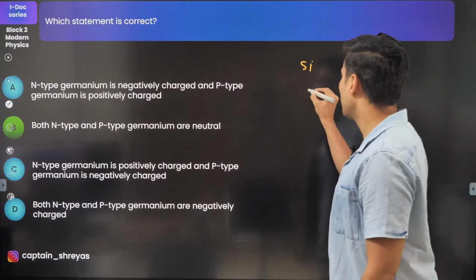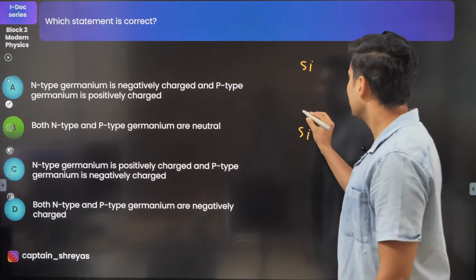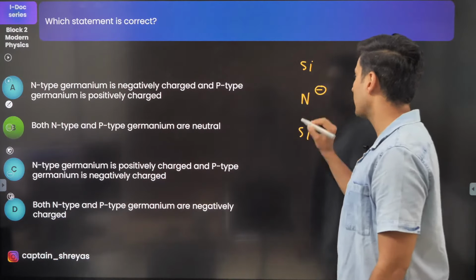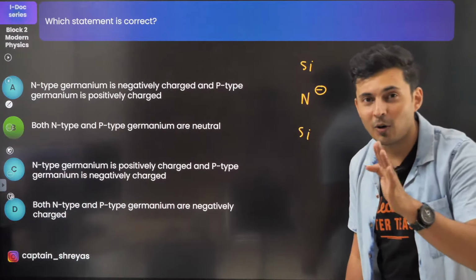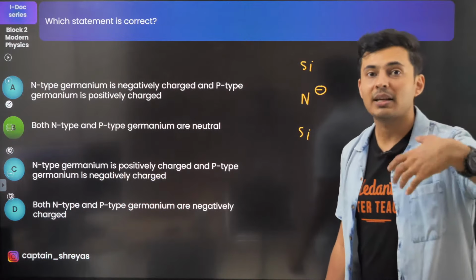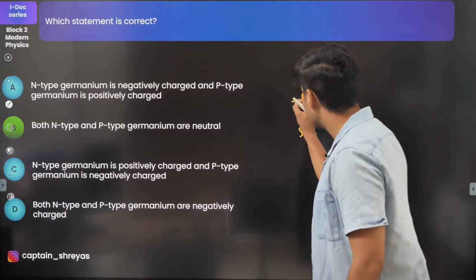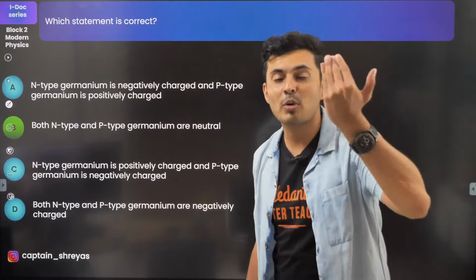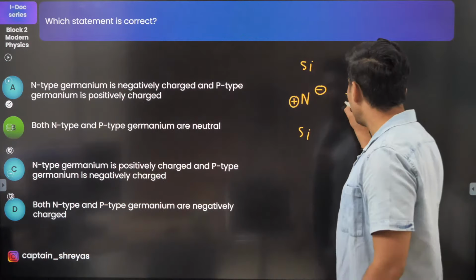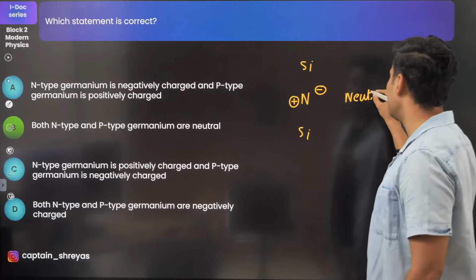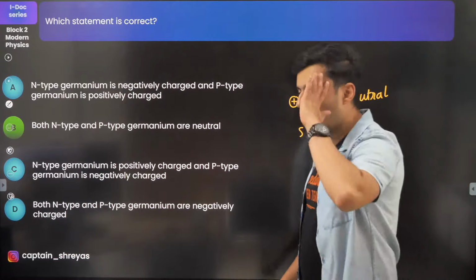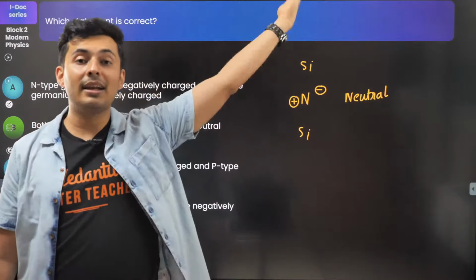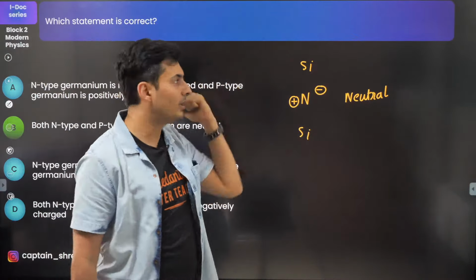See, when you have silicon, and then you have an N-type material, a lot of people think there is an extra electron, so it is negatively charged. Wrong. When you have an N-type, like phosphorus, there is also an extra proton in the nucleus, so it will effectively become neutral. Don't think N means negative. N means it has an extra electron which is not forming a bond.